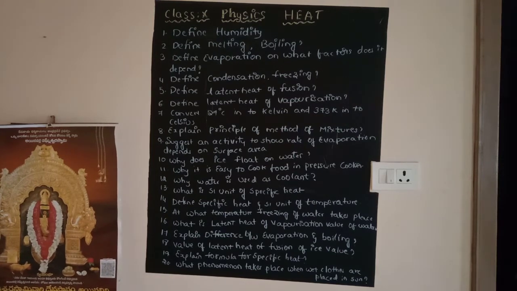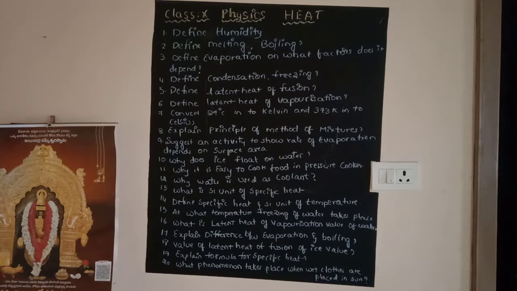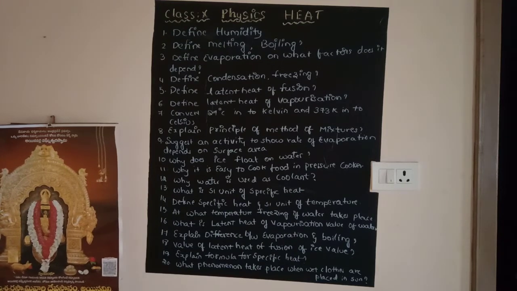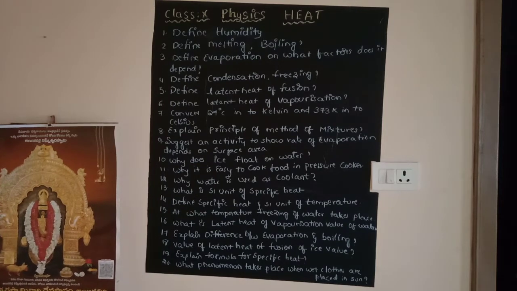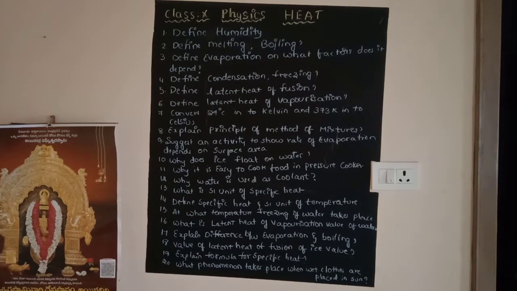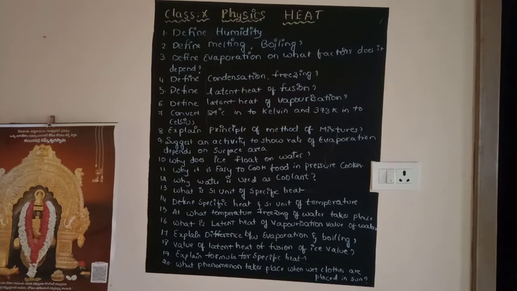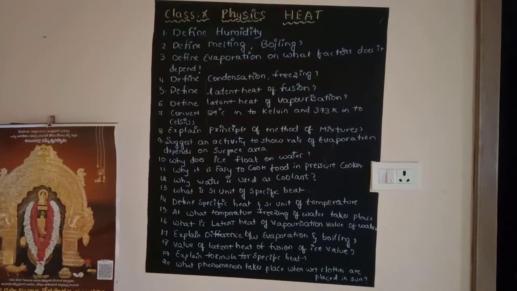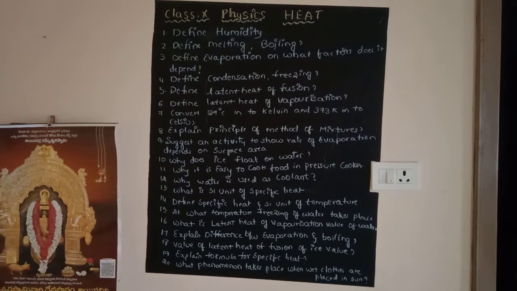The first question is about humidity: define humidity. The second question is define melting and boiling; we have to define the meaning of melting and the meaning of boiling. The third question is define evaporation and on what factors it depends.